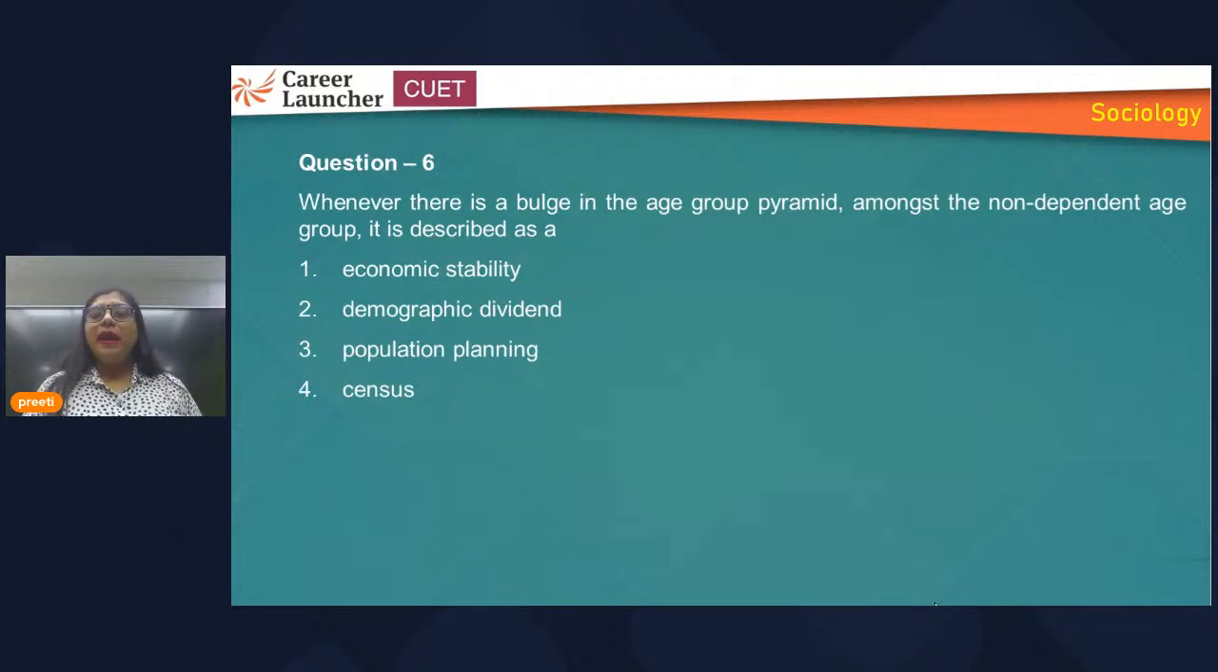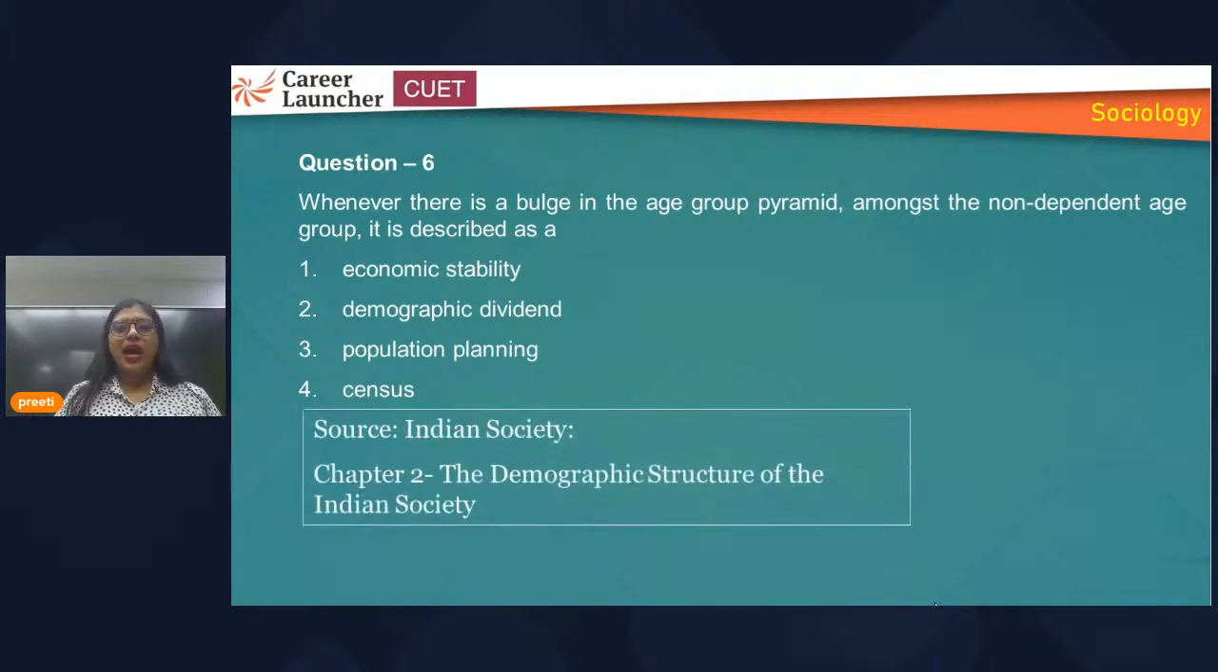Now, whenever there is a bulge in the age group pyramid amongst the non-dependent age, it is described as. So, what is the source? Source is second chapter. Yes. So here, understand the question. Whenever there is a bulge in age group pyramid, bulge means thickness. It is increasing or expanding. So whenever bulge is being seen in any of the age group pyramid amongst the non-dependent age group, and who are non-dependent age group, that is between 15 to 59 somewhere.